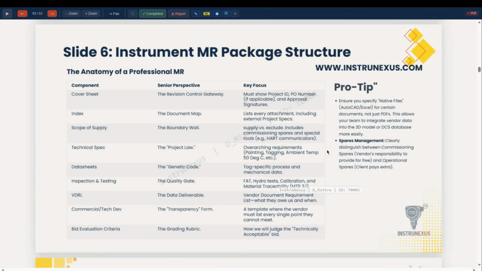Spare management: clearly distinguish between commissioning spares and operational spares. Commissioning spares are the responsibility of the vendor to provide along with the instruments, and the operational spares are the ones for 2 years. The client specifies in the contract document that 2 years of operational spares will be paid for by the client, and that is to be forwarded to the client for placement of order.